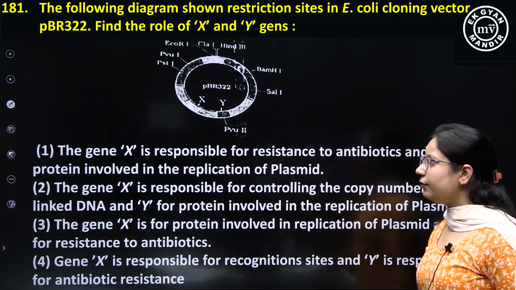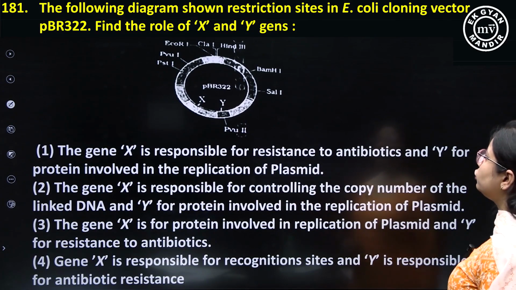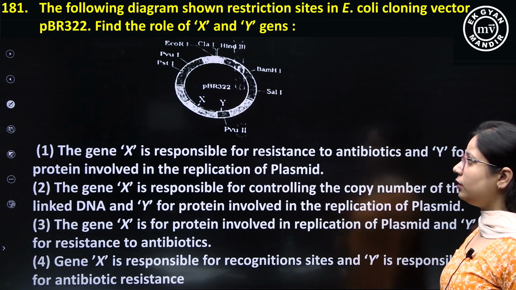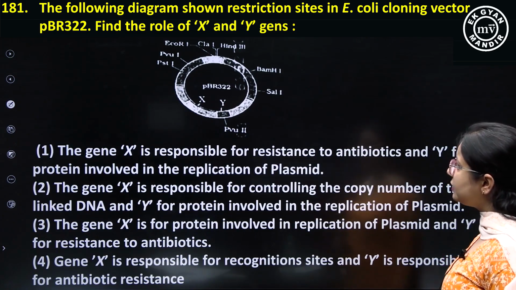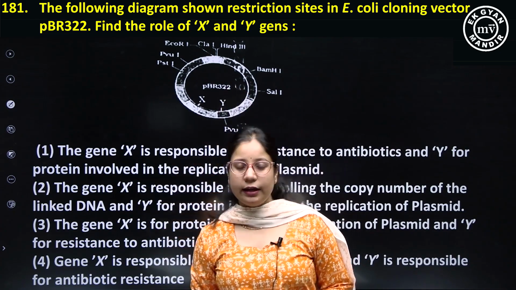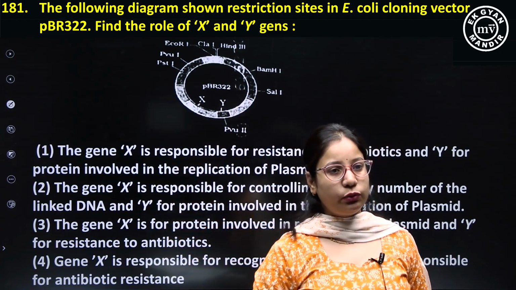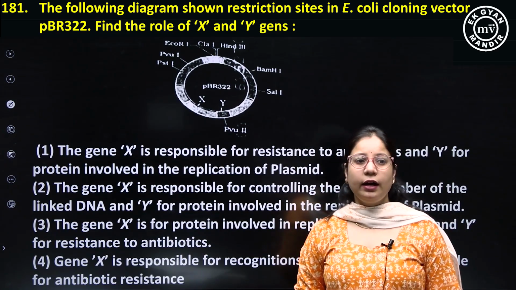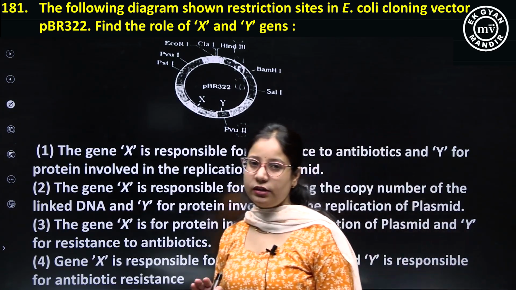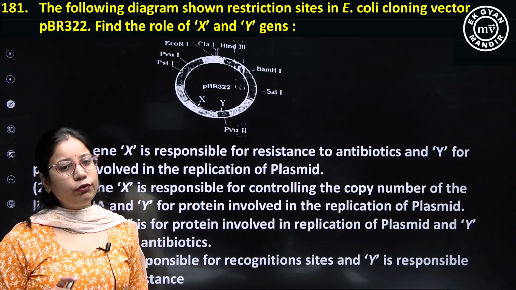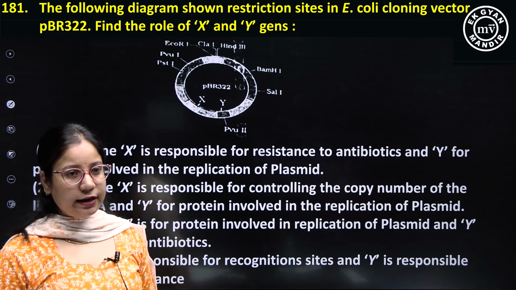Question number 181. The following diagram shows restriction sites in E. coli cloning vector PBR322. Find the role of X and Y genes. This is basically a plasmid PBR322 which has been isolated from E. coli, and in this figure, if you can see, there are various recognition sites shown for the restriction enzymes, okay?